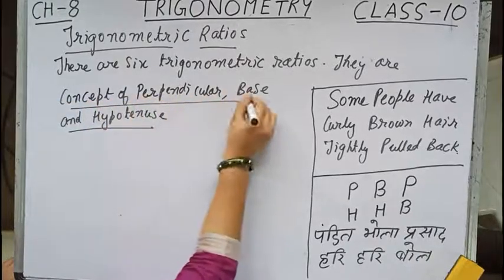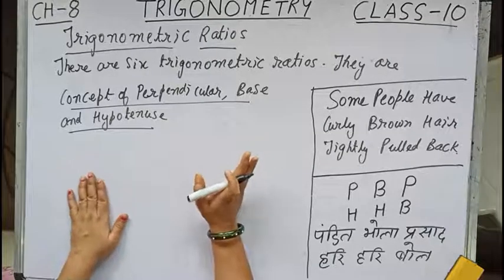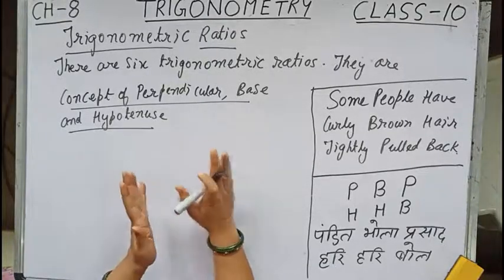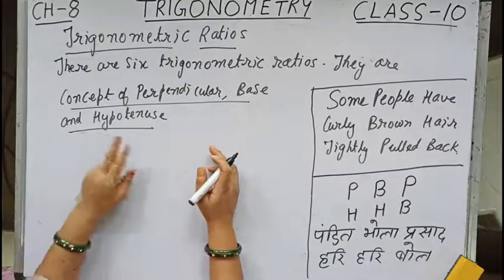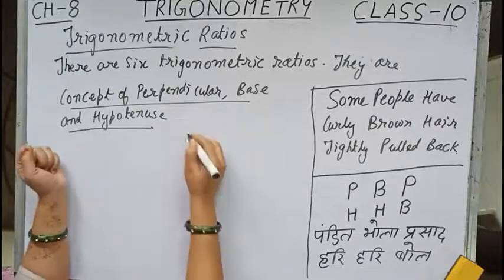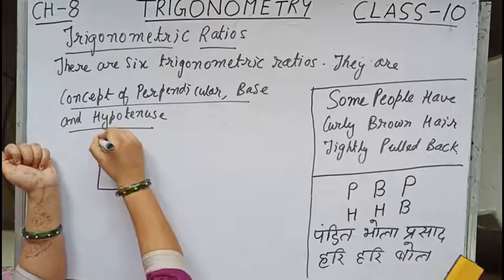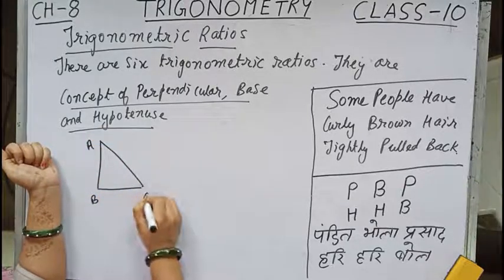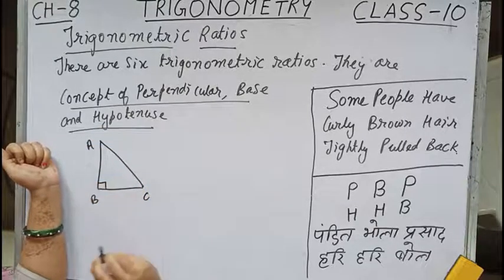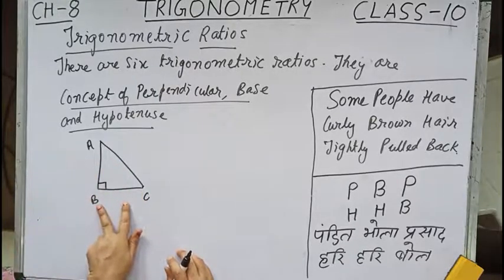Obviously if it is hypotenuse, and one thing more, children: in trigonometry, whatever triangle is concerned, that triangle is related with or concerned with the right angle triangle only. Now the concept of perpendicular, base and hypotenuse. Suppose over here this is a right angle triangle, and A, B and C is there. Obviously AC is the hypotenuse and AB and BC are the other two sides.